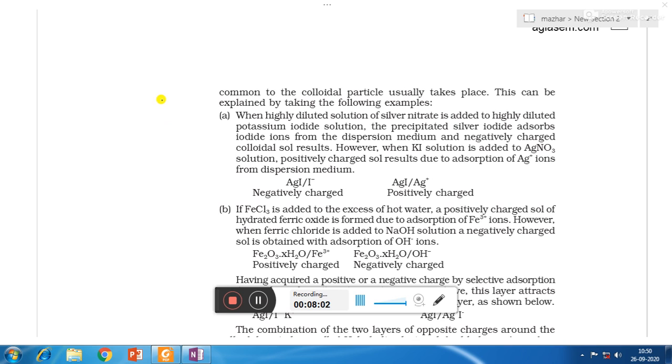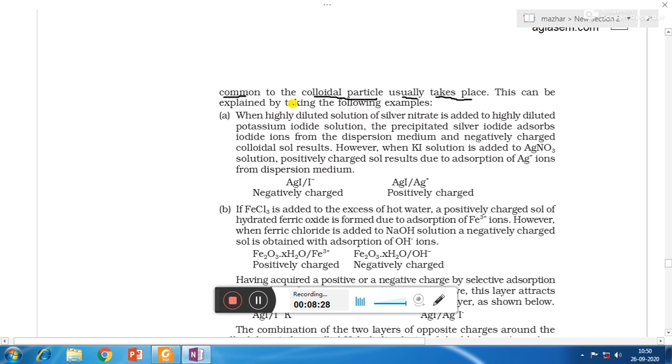For example, we have seen that in case of ferric hydroxide, when we are adding ferric chloride electrolyte, both Fe3+ and Cl- do not adsorb, but only Fe3+ gets adsorbed. So the ion which is common to the colloidal particles usually gets adsorbed. This can be explained by taking the following examples.